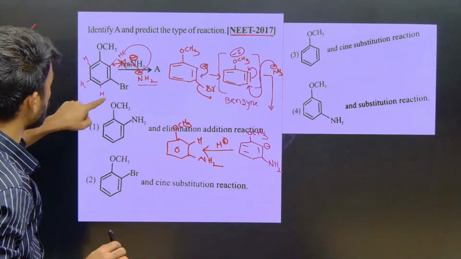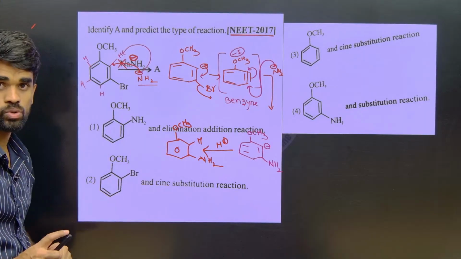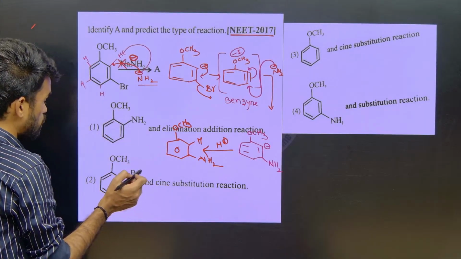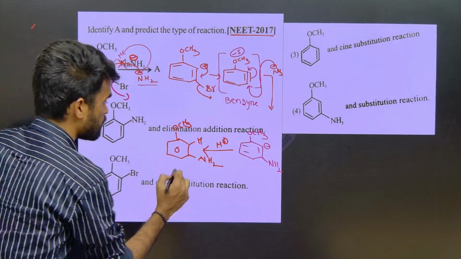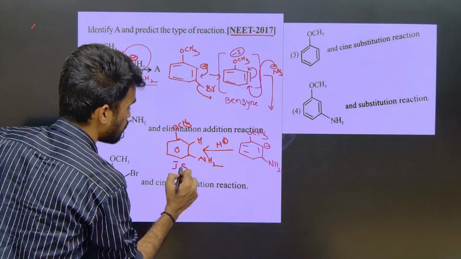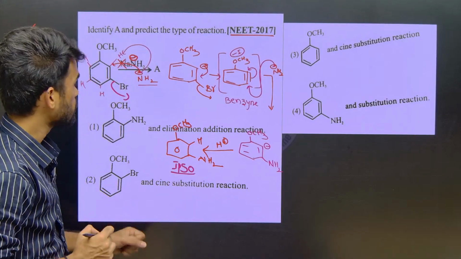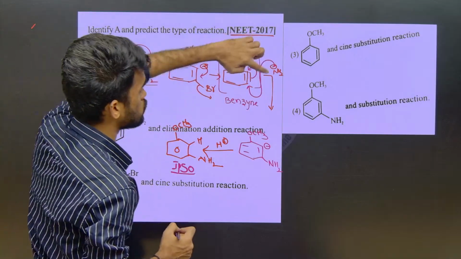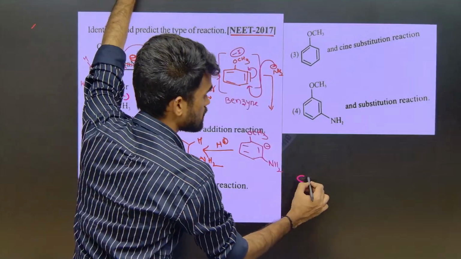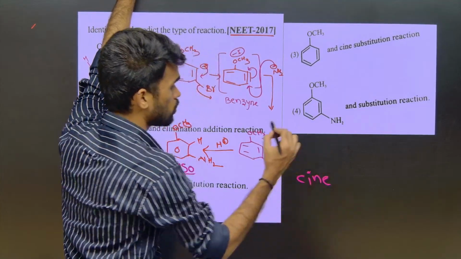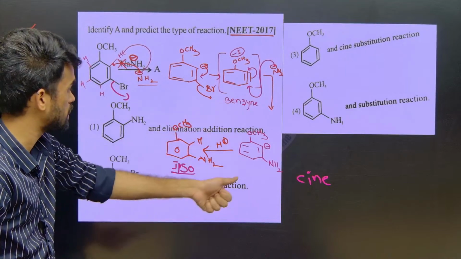Wherever we removed bromide, there we added NH2. Wherever the leaving group is removed and the incoming group is added at the same carbon, that kind of product is called the ipso product. Ipso, I-P-S-O. If instead the NH2 is added on the adjacent carbon, you should say it is the cine product, C-I-N-E. So this is the ipso product formed in this reaction.